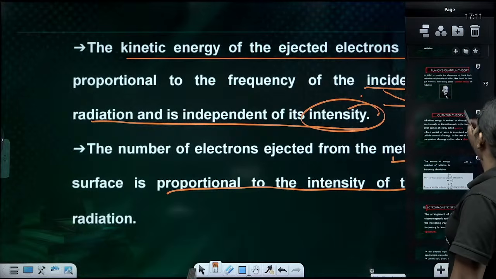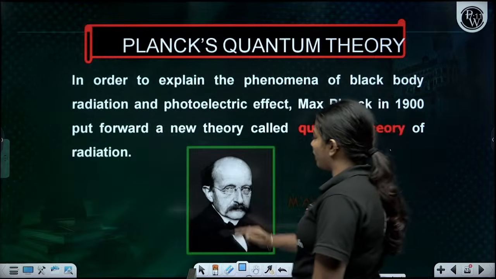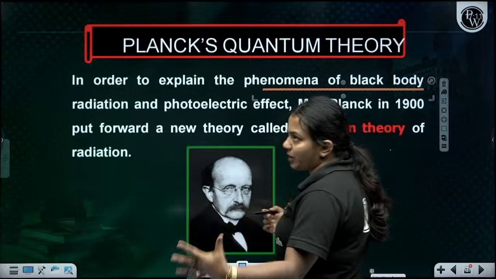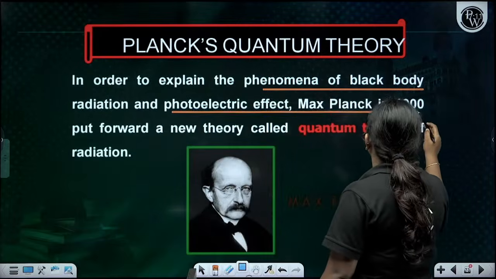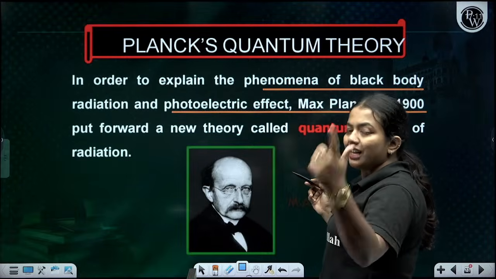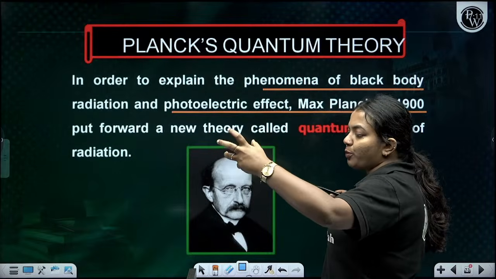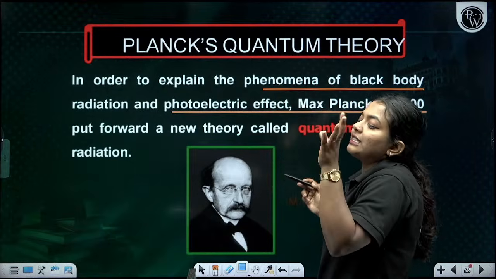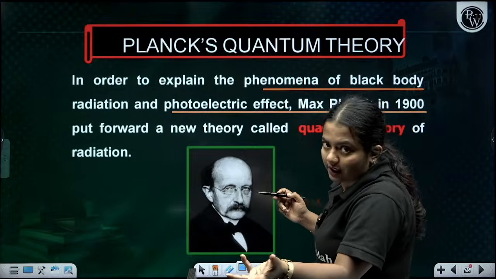Clear, everyone? Now comes Planck's quantum theory. In order to explain black body radiation, I told you they will be emitting and also absorbing. That comes under the category of black body radiation. And the photoelectric effect means that when the metal gets a certain frequency of light, it starts to eject electrons. That frequency of light is directly proportional to the kinetic energy of the ejected electrons, and the intensity of the incident rays is directly proportional to how many electrons are ejected, right?